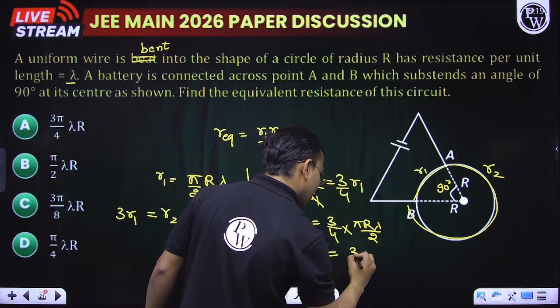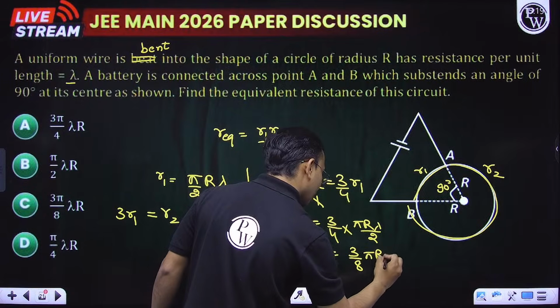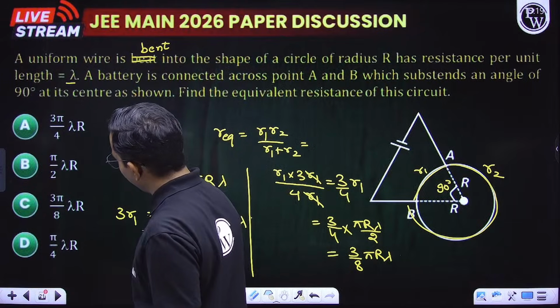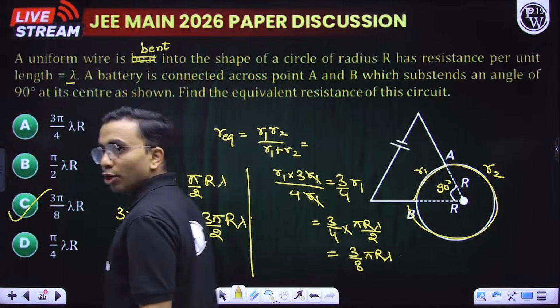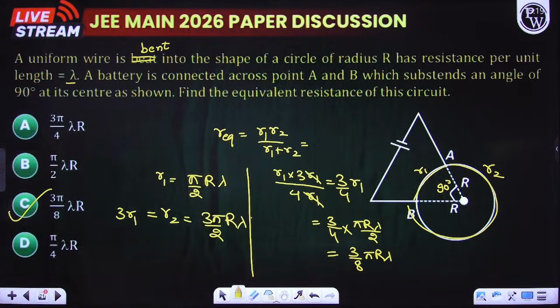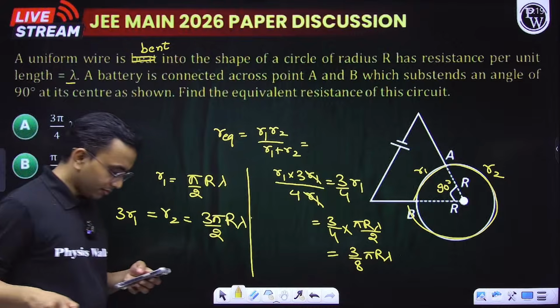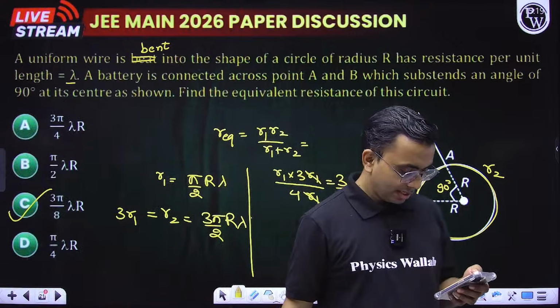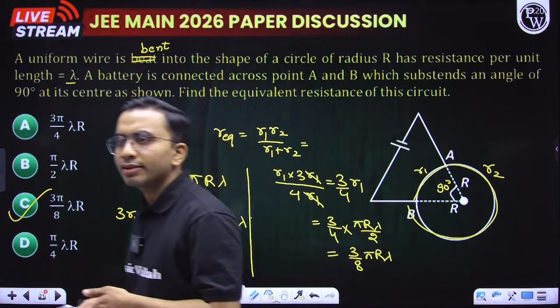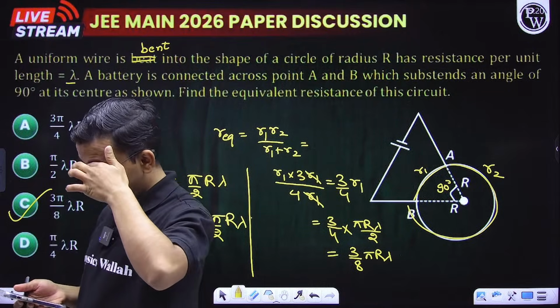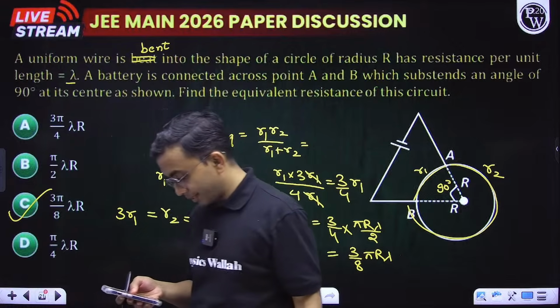So this is 3 by 8 pi r lambda. C option is correct? Yes, Devraj, C is correct. Everybody is getting C. Karan is also getting C. Okay, that's great.